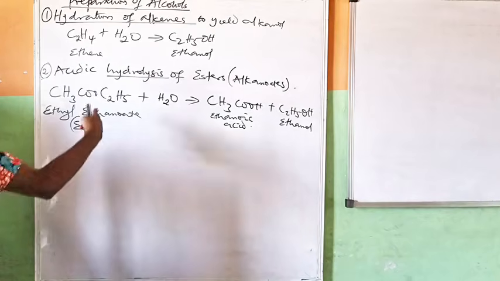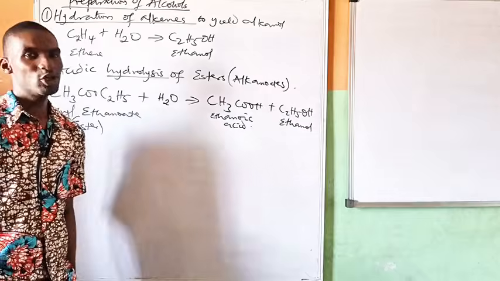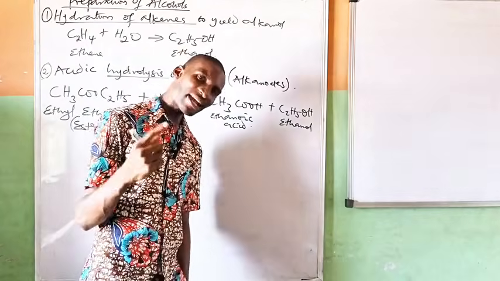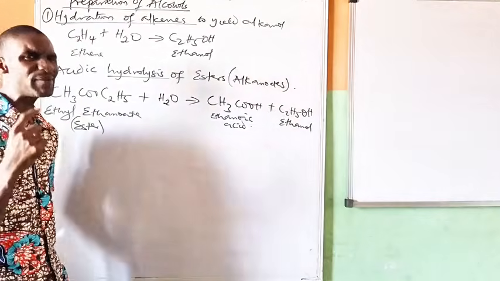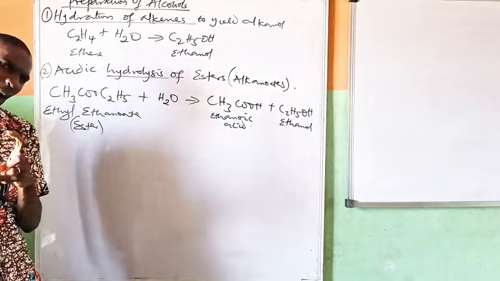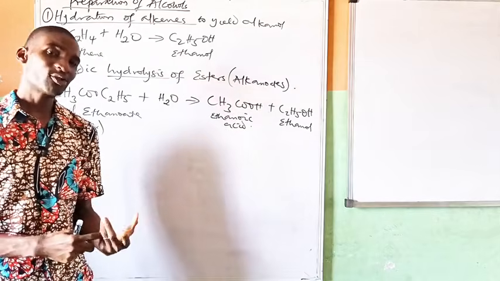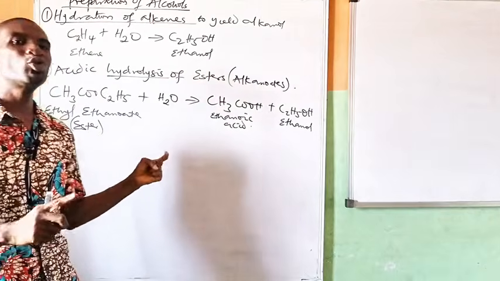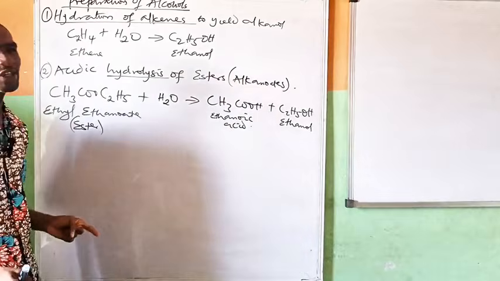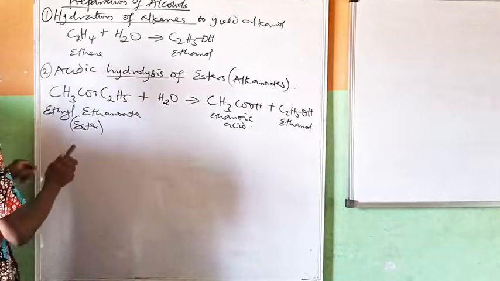Another way we can prepare alkanols: you remember we said primary alkanols can go through partial oxidation to form alkanals. So that means I can also do reduction of alkanals to give me primary alkanol. So that's the thought.